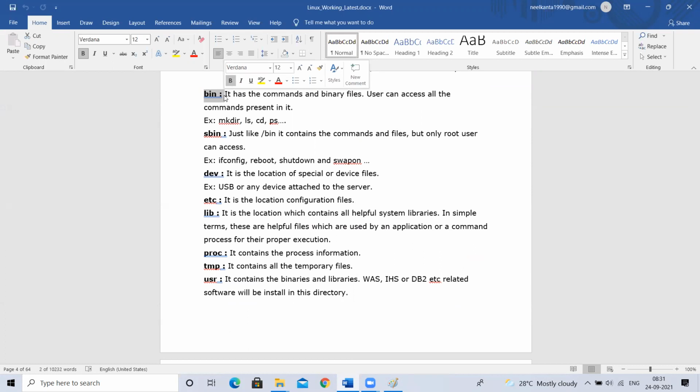Those commands are stored inside this bin. Linux will have commands, and all the commands will be stored inside a directory called bin. Slash bin. Slash is the root directory, and inside that there will be a directory called bin. Inside that bin, all the Linux commands, whatever we use, will be stored. Binaries. Understood?